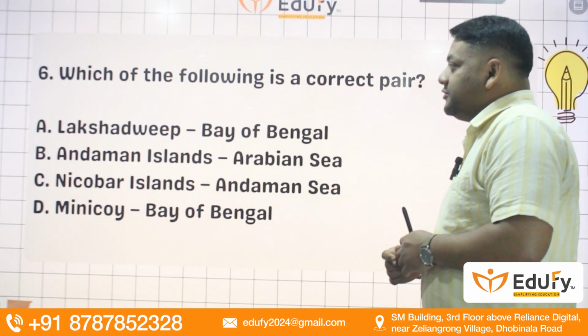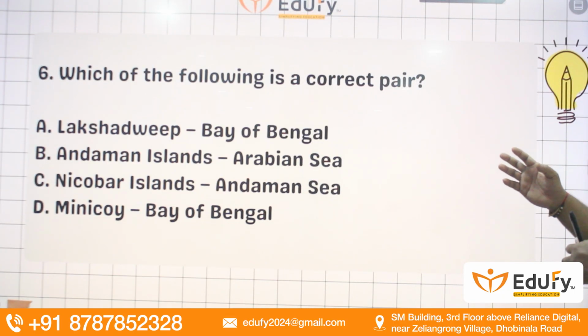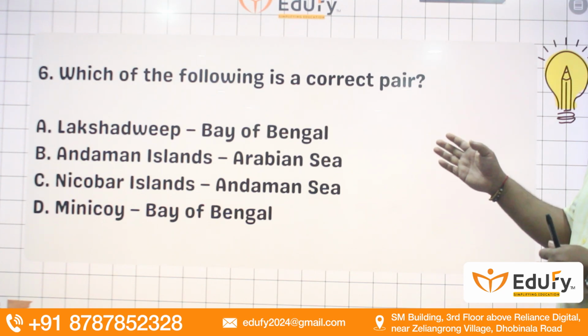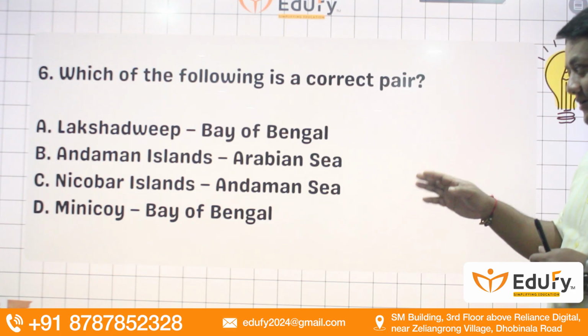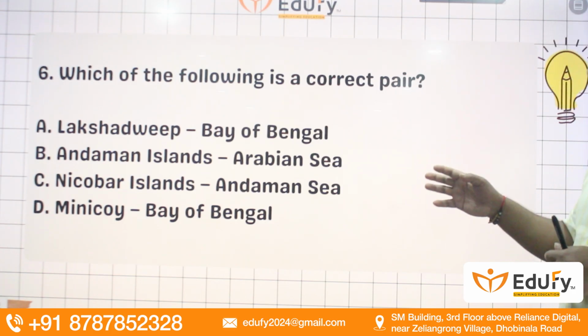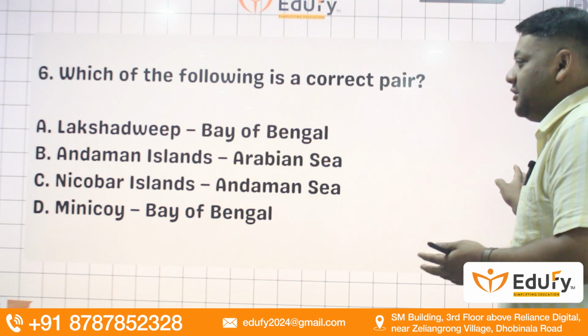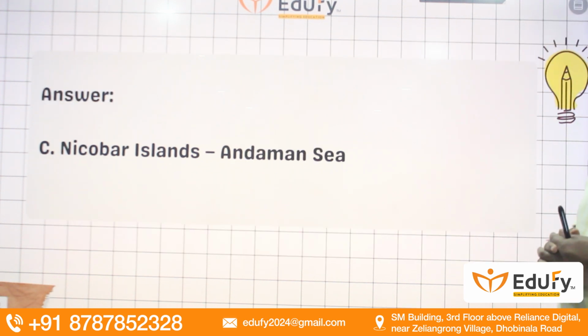So here we need to see the correct pair. Lakshadweep with Bay of Bengal is wrong, it is found in the Arabian Sea. Minicoy with Bay of Bengal is again wrong, it is found in the Arabian Sea. So Nicobar Islands, Andaman Sea is the right answer.